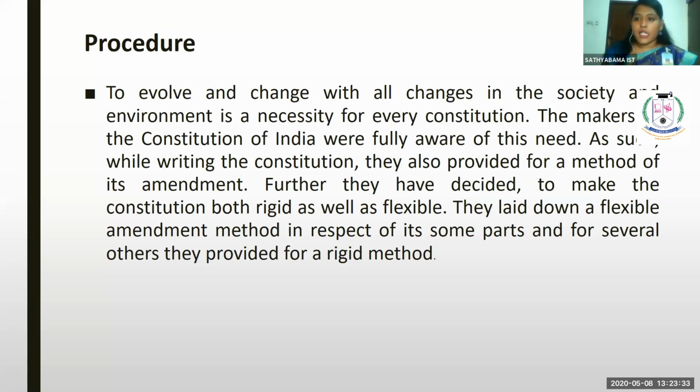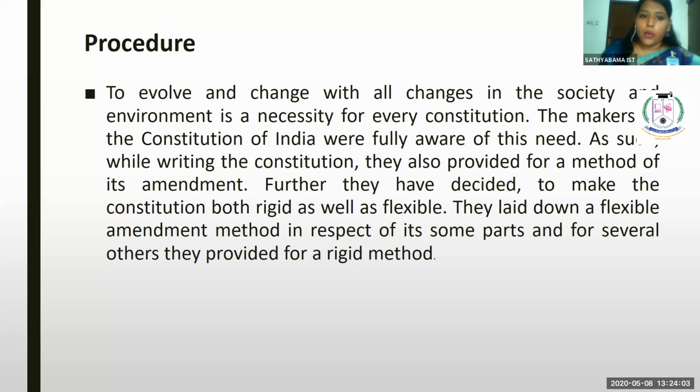So that is the reason why, while bringing this constitution, there is a procedure. Even the amendment procedure is dealt with in the constitution in order to make it more flexible to the people according to the situation of the country. So we are going to see about the amendment procedure, and what are all the conditions to be followed while amending. These are all the things we are going to see in this session.